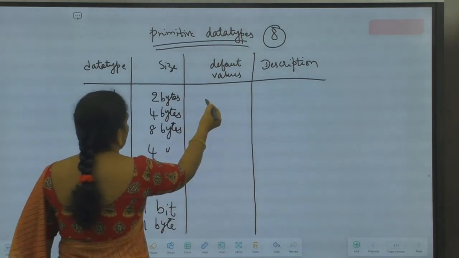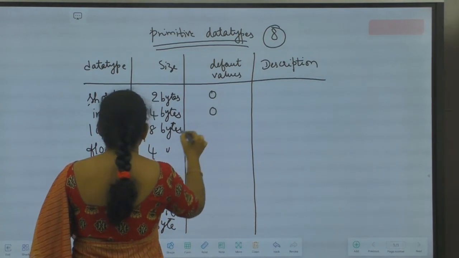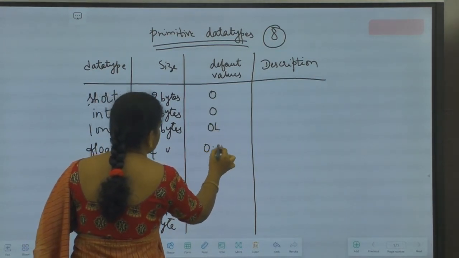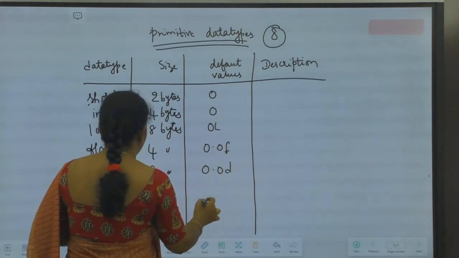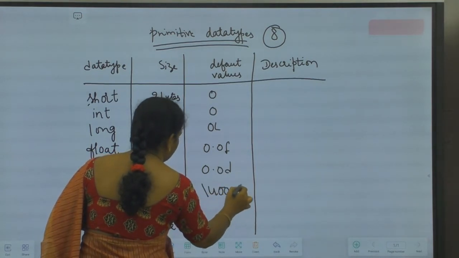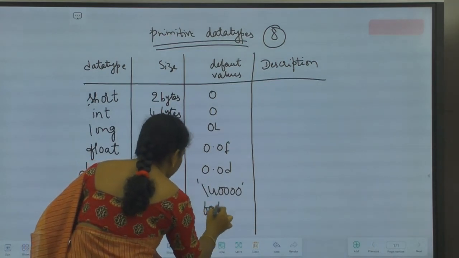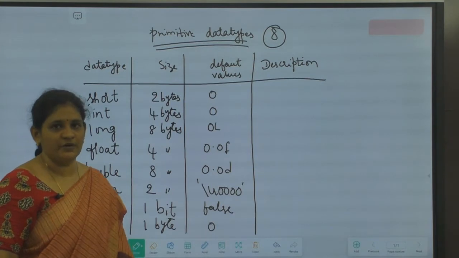The default value of short is 0. For int also it is 0. For long it is 0L. For float it is 0.0F. For double it is 0.0D. And for char it is \u0000. Okay, we'll discuss what this is. And boolean it is false. And byte it is 0. These are the default values of the data types.